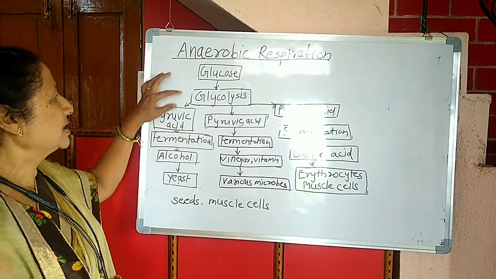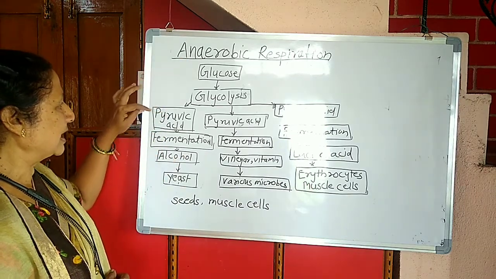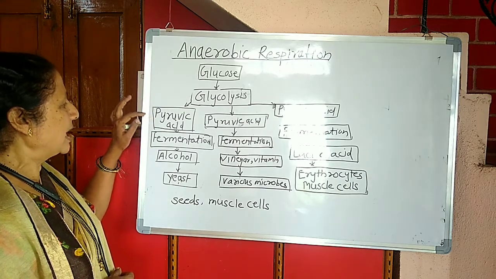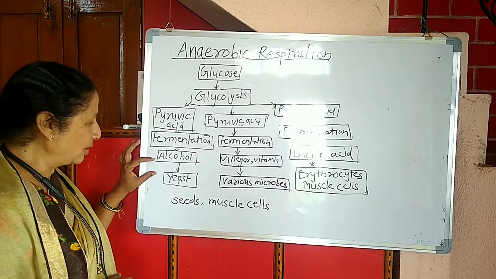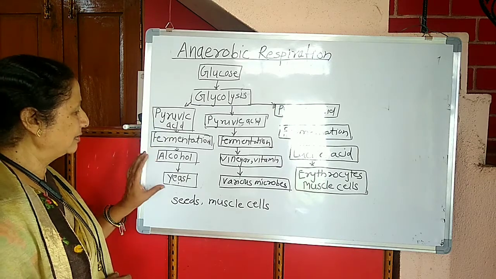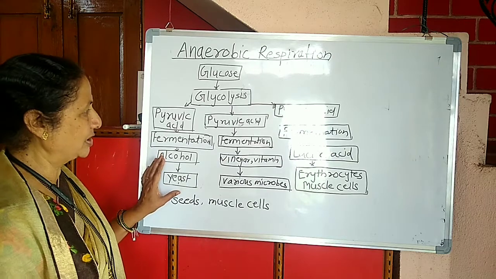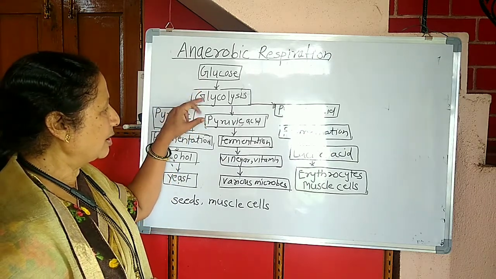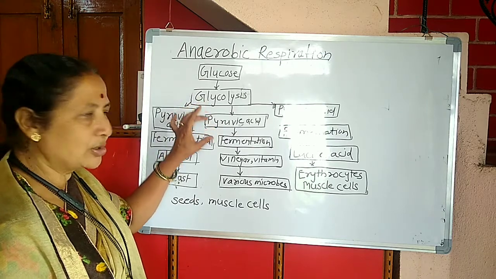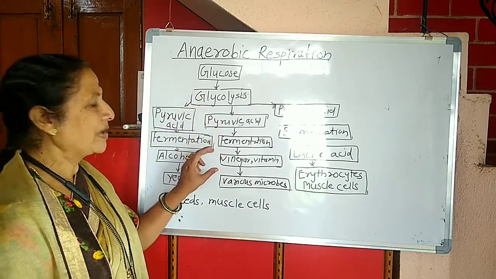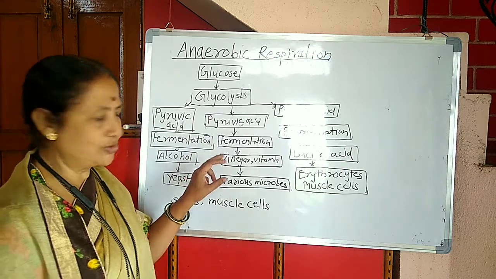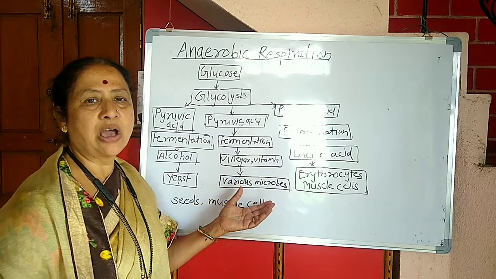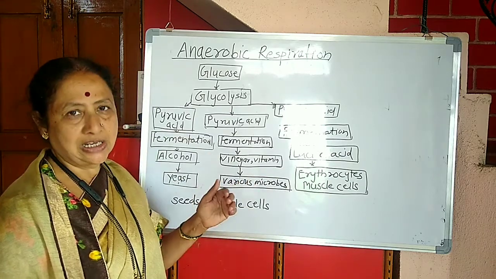First, glucose undergoes glycolysis, and pyruvate is the product. Then pyruvate undergoes the process of fermentation, alcohol is produced, and this is done by yeast. Next, glucose undergoes glycolysis and pyruvic acid is formed. It undergoes the fermentation, and various types of products are produced, such as the vinegar or vitamins, and this is carried out by various microorganisms.